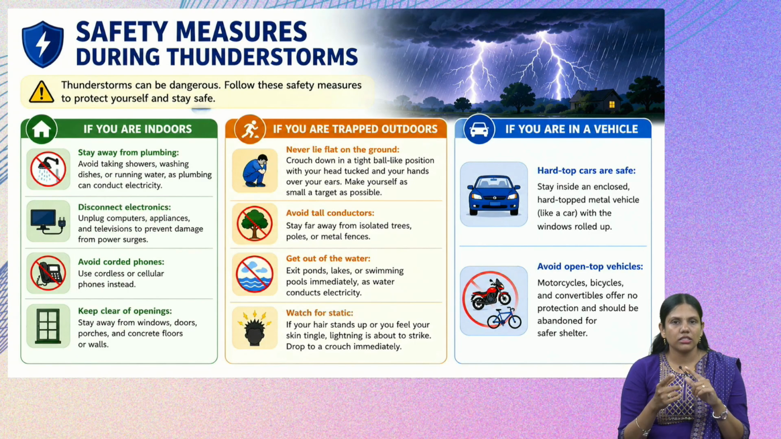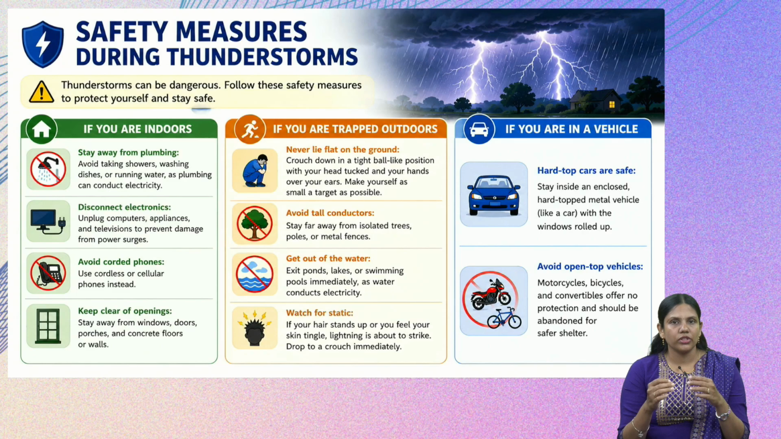When you observe these changes, like your hair starting to stand up or your skin tingling, that means lightning is about to hit and you have to crouch down. Next, if you are in a car or any vehicle which has a safe roof, then you can stay inside, close all the windows and sit inside the vehicle. But if you are on a two-wheeler like a bicycle, bike or scooter, you have to get down from the vehicle and go to a safer shelter. So these are the safety measures during a thunderstorm.